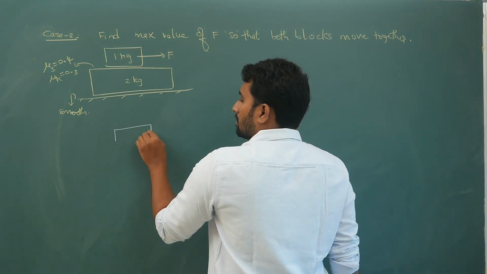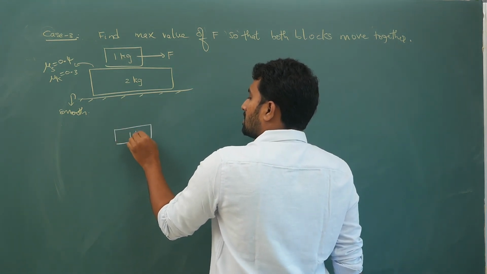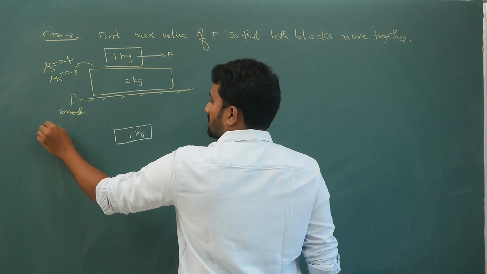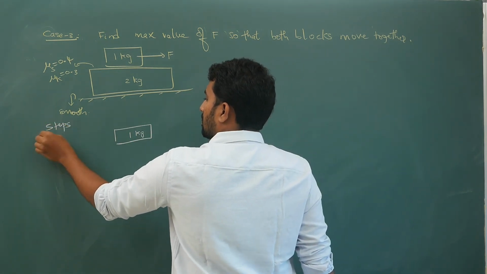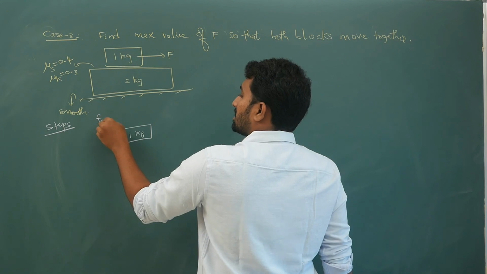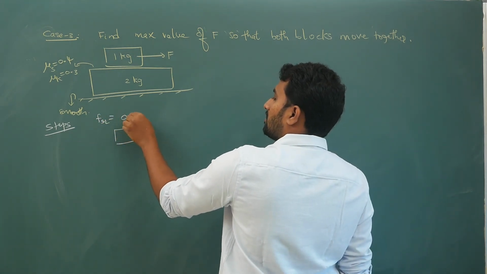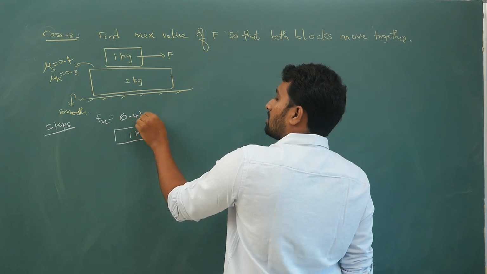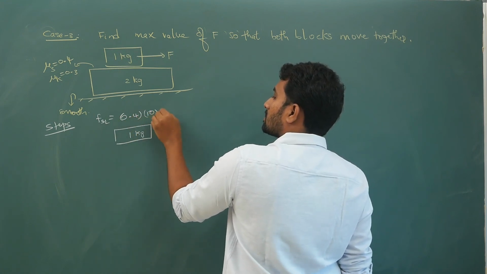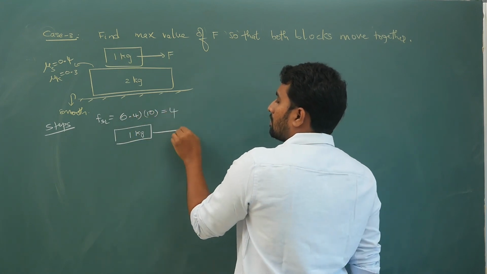Give the answer. So on the 1 kg block, first, limiting static friction value, how much is it? Mu s into N, 0.4 into mg, 1 into g is 10, so that is equal to 4.